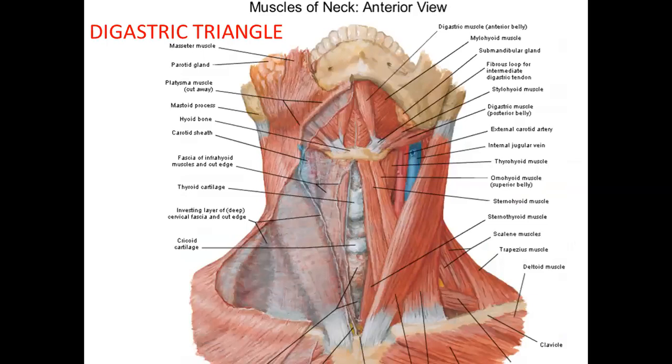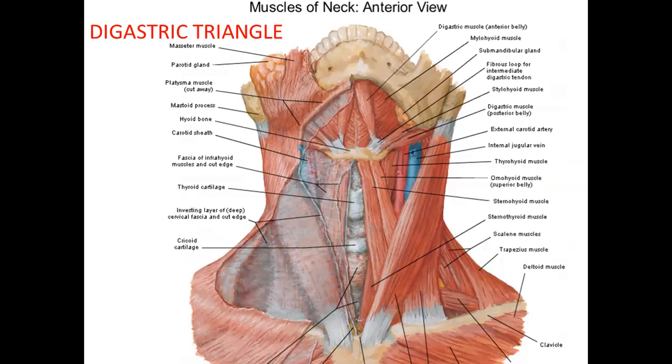Within the digastric triangle, superficially you have the facial vein, submandibular lymph node, and the superficial part of the submandibular gland. These lie within the superficial region. In the deep region, we have the facial artery, then the deep part of the submandibular gland. Deeper, we have the external carotid artery.